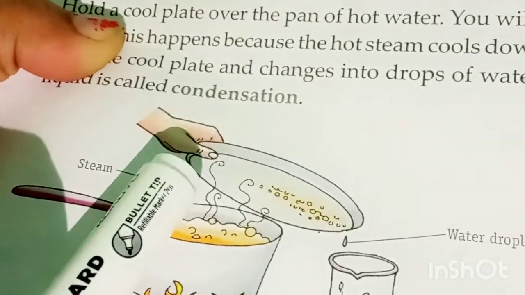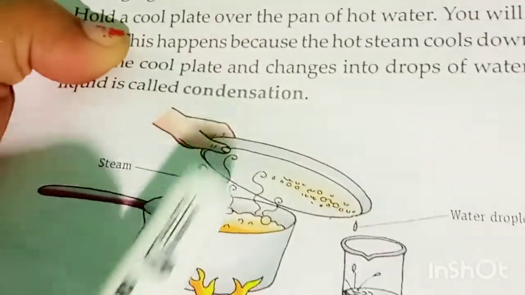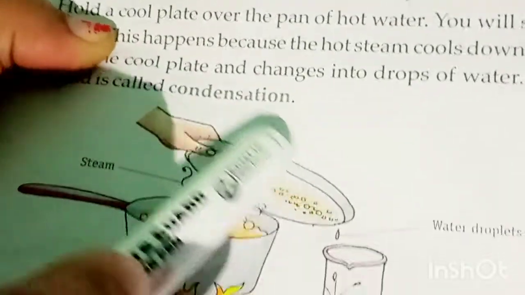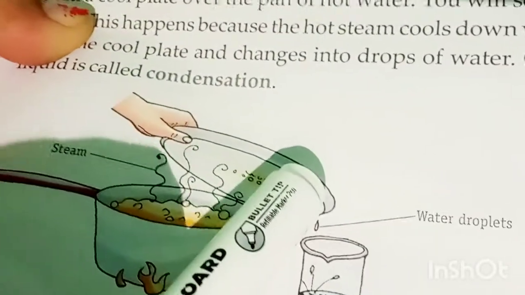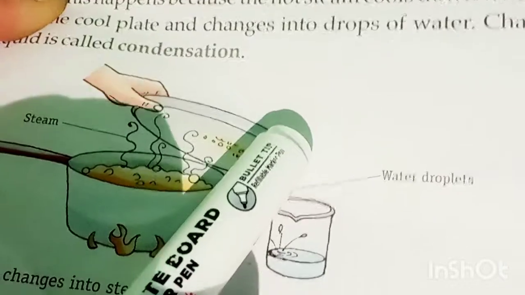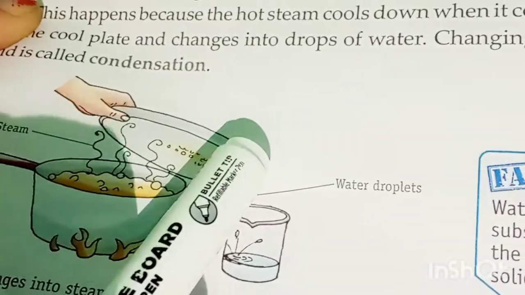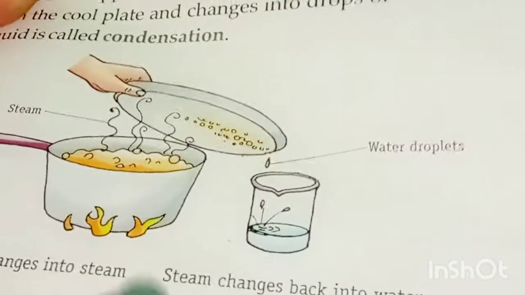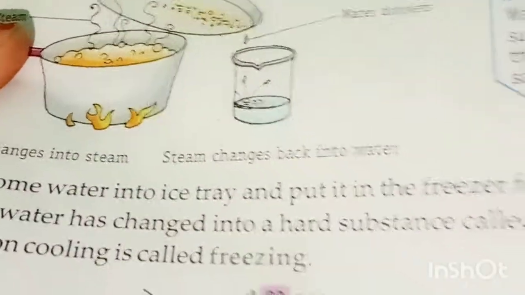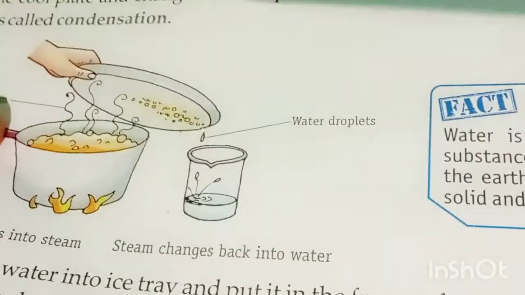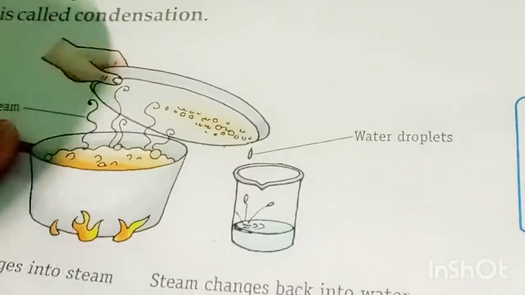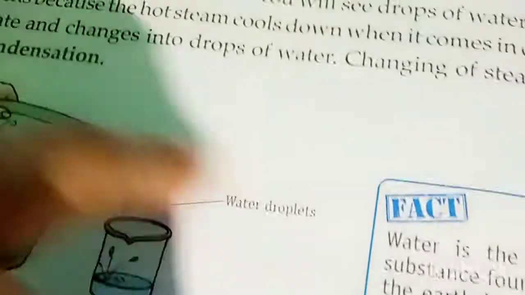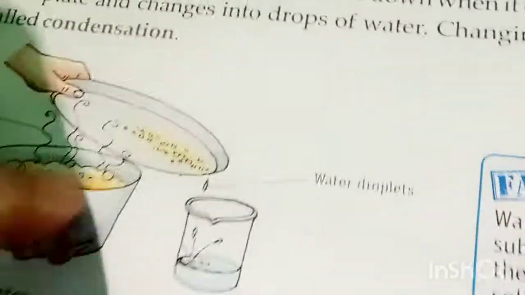And when the water changes into drops, this process is called condensation. It means water changes into liquid form. When the water changes into liquid form, that process is called condensation. Okay, all of you read this process properly, and you see this picture.